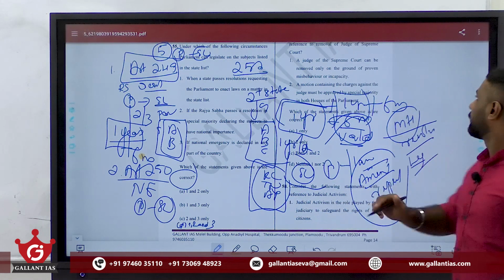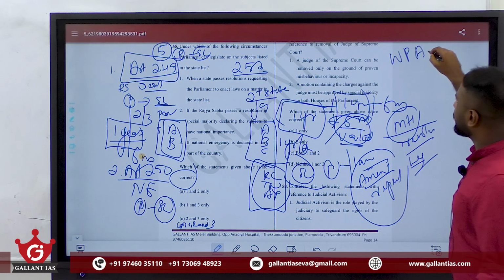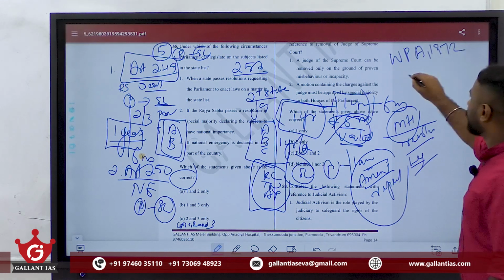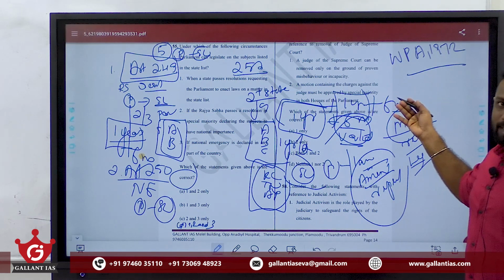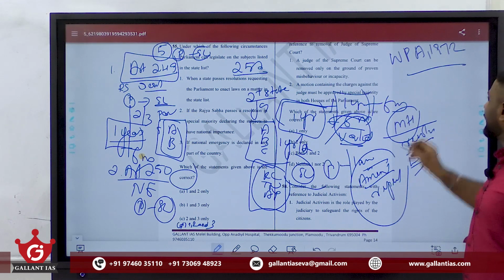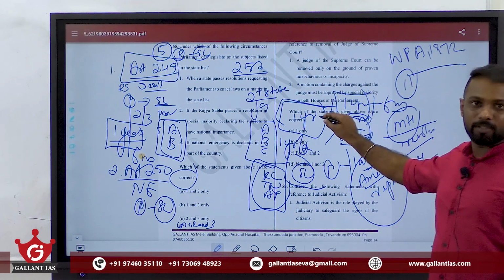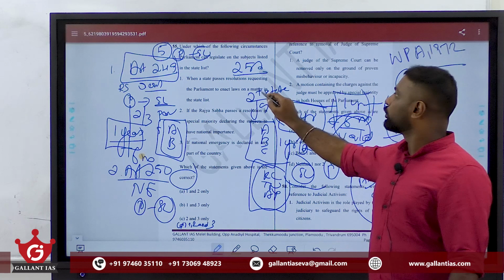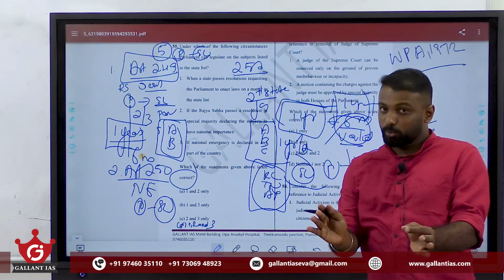I'll give one best example. You might have learned about the Wildlife Protection Act of 1972, right? So at that time, I think around 11 states made a joint request to the Parliament. It says that if 2 or more states make a joint request, so minimum there must be 2 states, right?